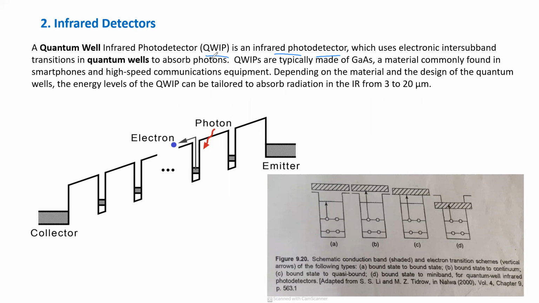Photodetectors, that means it will absorb photons, and electrons will be transferred from these quantum wells. Okay, and which type of light is this? Infrared, IR. These are the IR photodetectors.